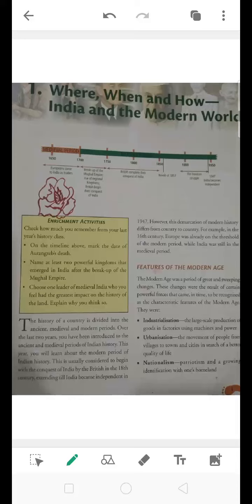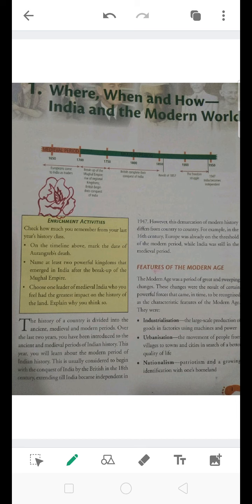How Europeans came to India as traders, how the Mughal Empire broke up and the British conquest began, what was the time period where the Britishers were ruling over here, how the 1857, the very first war began, what was the revolt result, then the freedom struggle, and then in 1947 how India became independent. This is what we are going to study in this modern world.